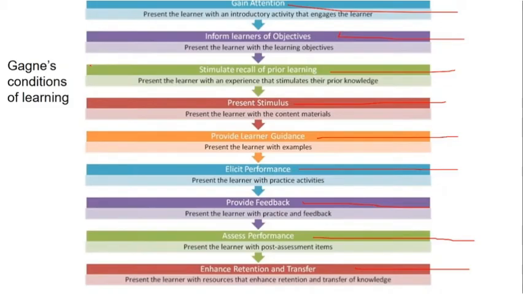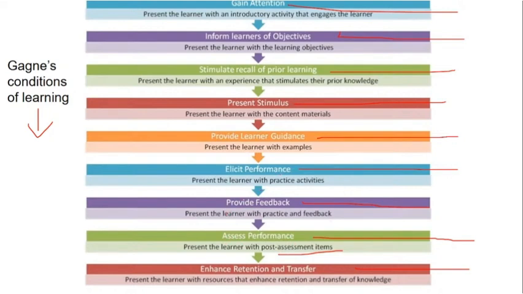So when it comes to Gagne's conditions of learning, if you have a doubt about what the basic outcome of Gagne's learning is, it is basically to organize the learning as per the hierarchy, depending upon the response generation, depending upon the concept formation. So how basically is the concept formed? First of all, retention is done: present the learner with sources in order to retain or transfer their knowledge. Then the performance is assessed with the help of assessments. Feedback is provided in order to understand what amount of improvement they need.